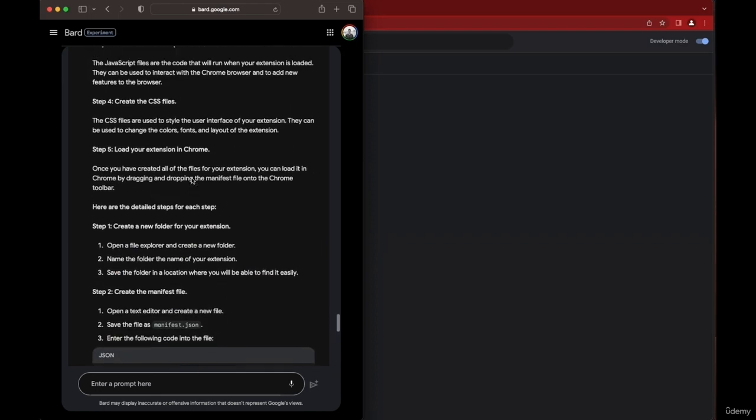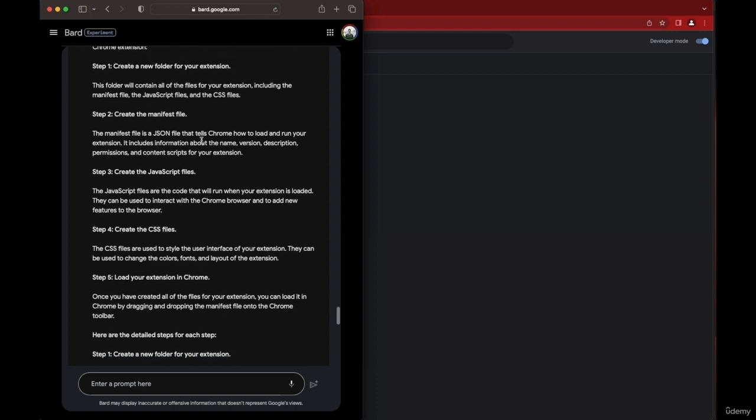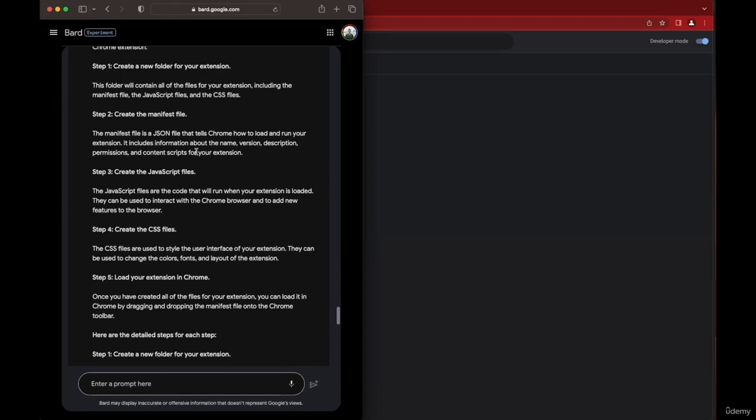So again, if you've never coded before, this is a bit new and it might be a bit confusing, but please do not worry. We're going to make it very, very easily together. So let's start with the first step. The first step was creating the folder, and we have that here. So go ahead and create your folder just on your desktop, nothing fancy.